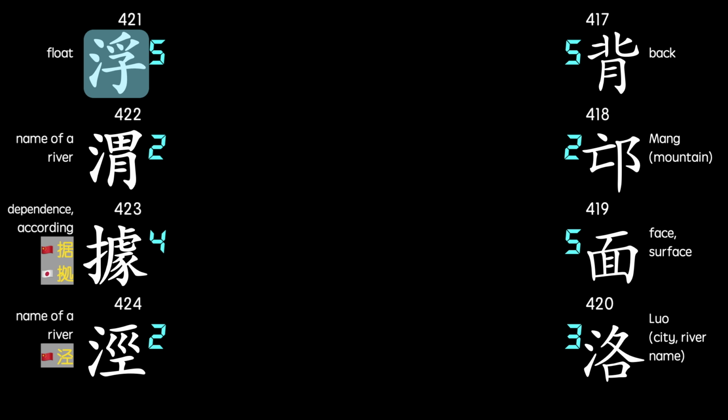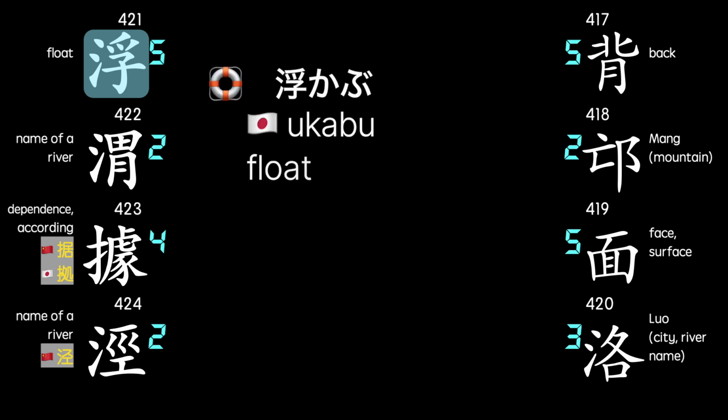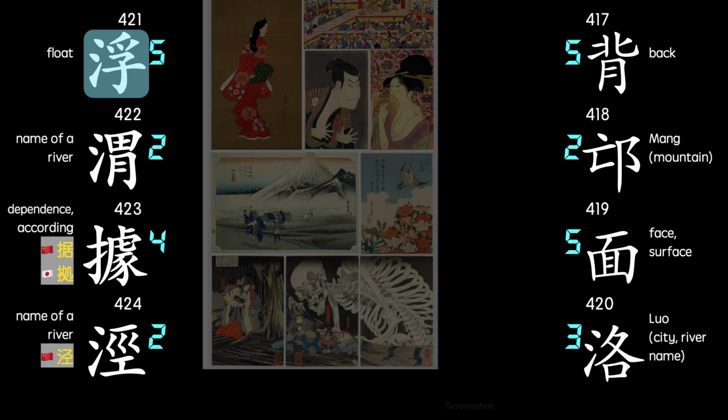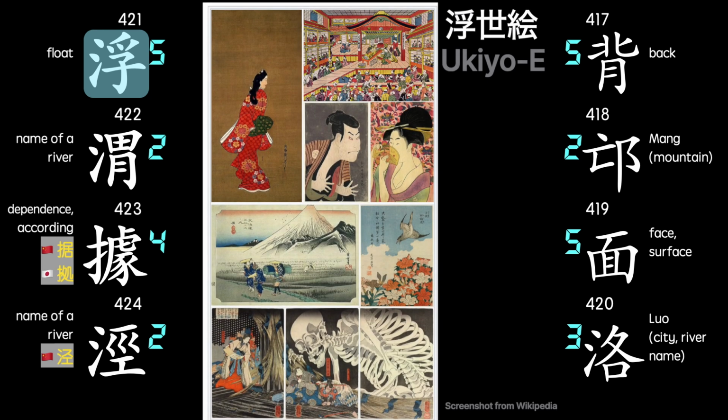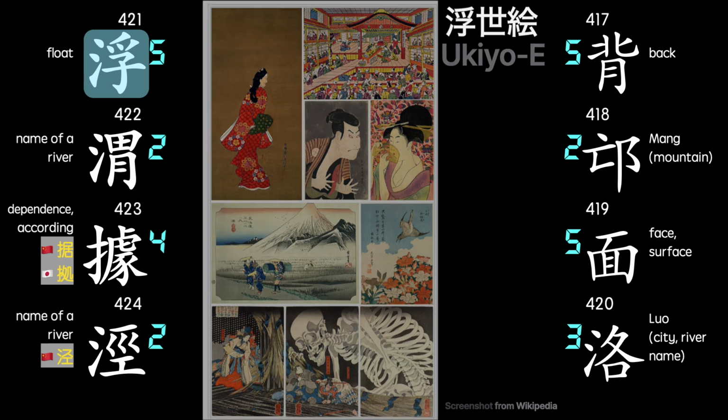This one means float. The Japanese verb uses it in its kunyomi, ukabu. This character also appears in the name of a world-famous traditional Japanese woodblock art style called ukiyo-e, the meaning of which translates as pictures of the floating world.